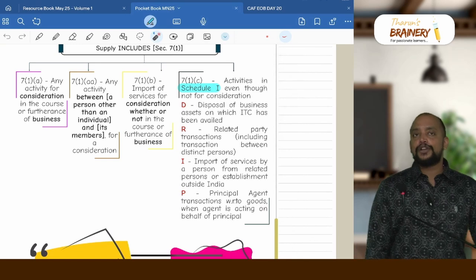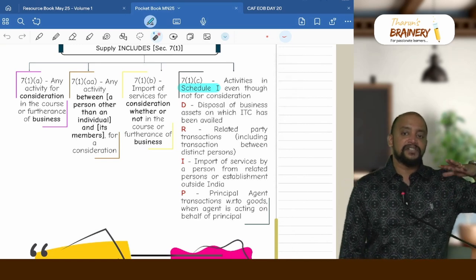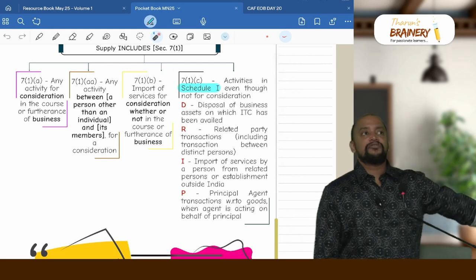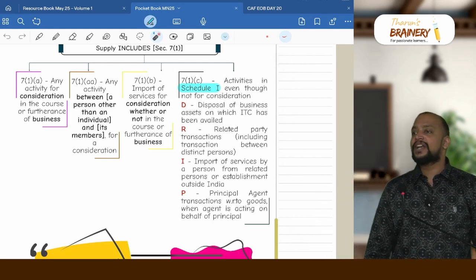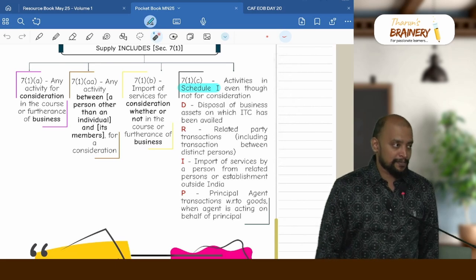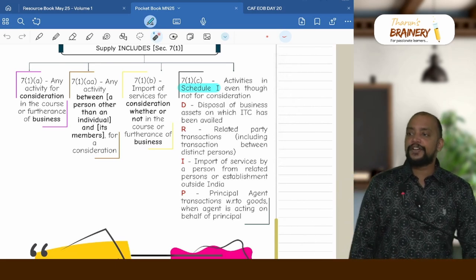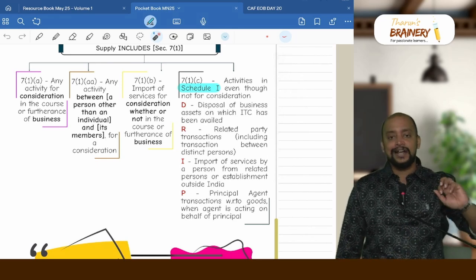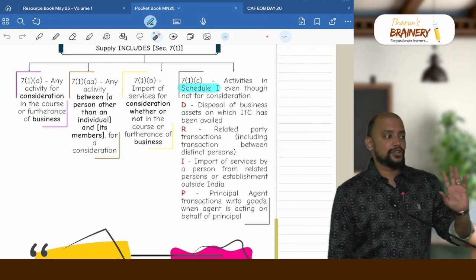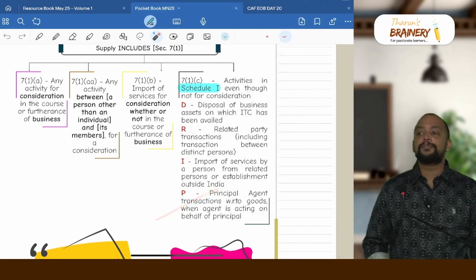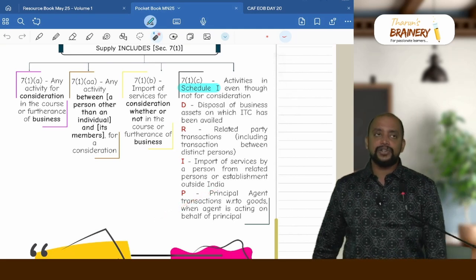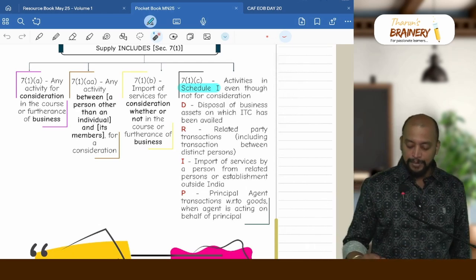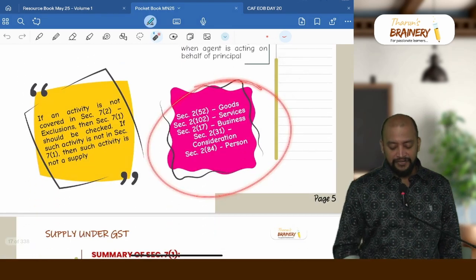DRIP. D for disposal of business asset. I purchase a business asset on which I have availed the ITC, and that business asset is either disposed of or permanently transferred. Then R for related party transaction, transaction between related parties or transaction between distinct persons. And then I for import of services from either related person or from an establishment located outside India, and that need not be for consideration, but it should be in the course or furtherance of business. And P for principal agent transactions, any transaction of goods between the principal and agent, but importantly the agent should be acting on behalf of principal. And then we have some important definitions here.